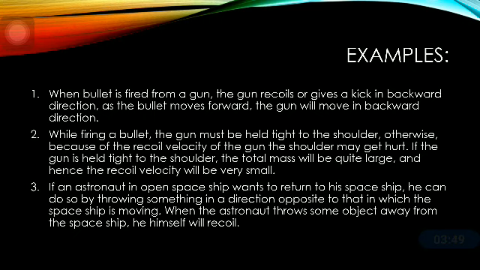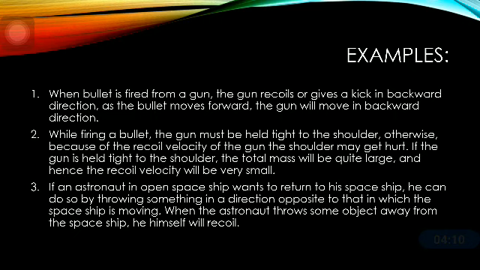Secondly, while firing a bullet, the gun must be held tight to the shoulder. Why? Because otherwise the recoil velocity of the gun can hurt the shoulder. And if the gun is held tight to the shoulder, the total mass will be quite large. So when mass increases, the recoil velocity will be very small.